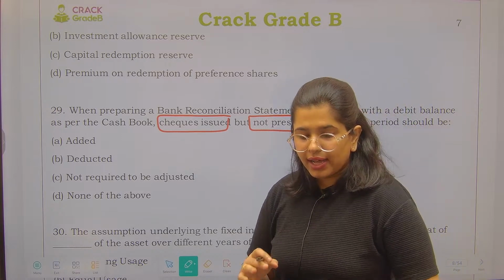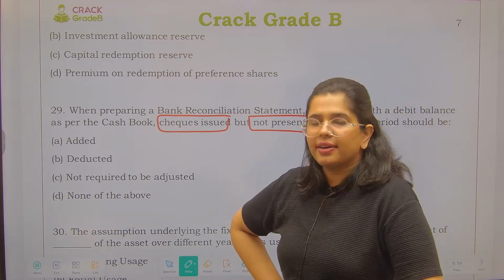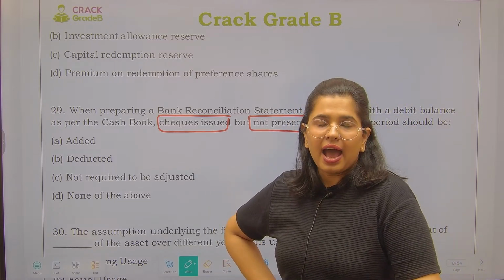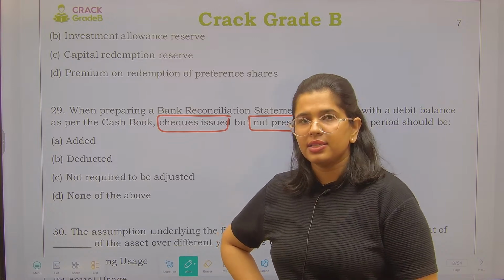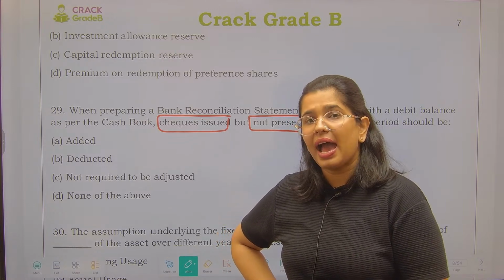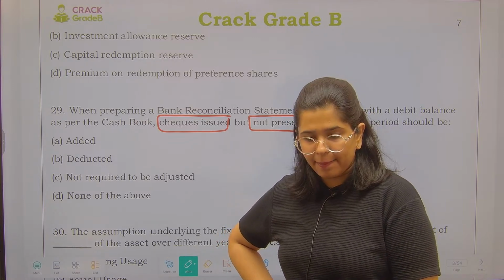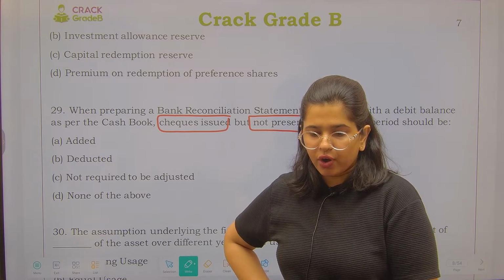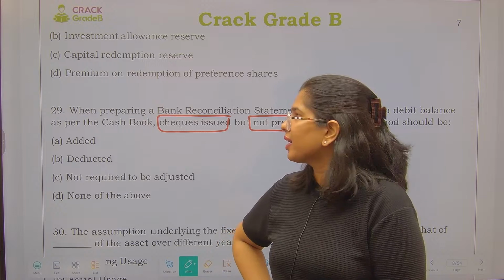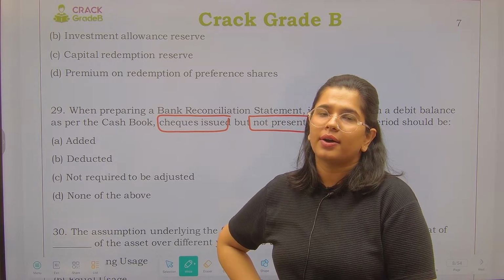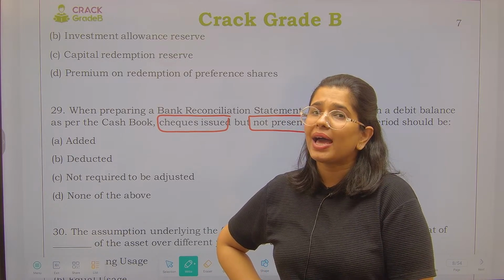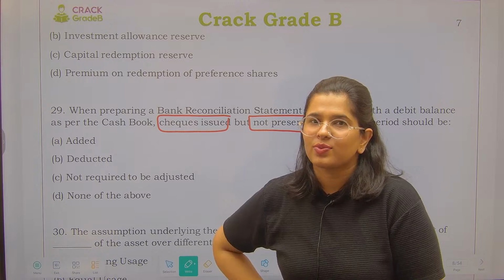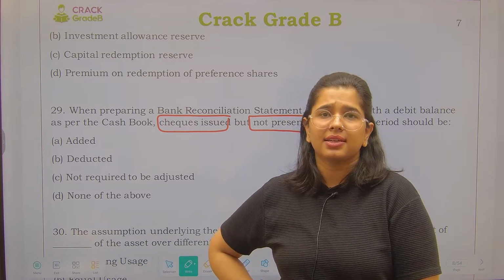देखो, the answer is not correct over here. First thing first, when I am preparing the BRS, the bank reconciliation statement, I want to match my bank account, right? I want to balance it with the bank as well. ठीक है, बैंक के साथ में मैं बैलेंस करना चाहती हूँ.